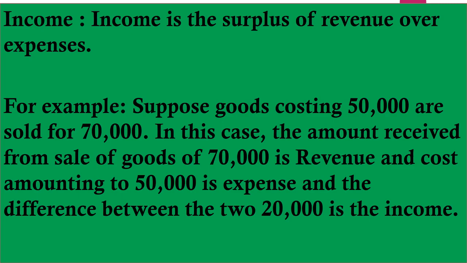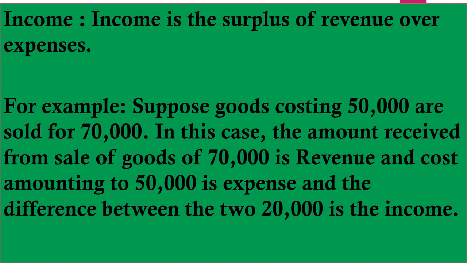So the accounting period of this year, 2020, started from 1st April 2020 till 31st March 2021. So basically income is the amount of profit earned during an accounting period.